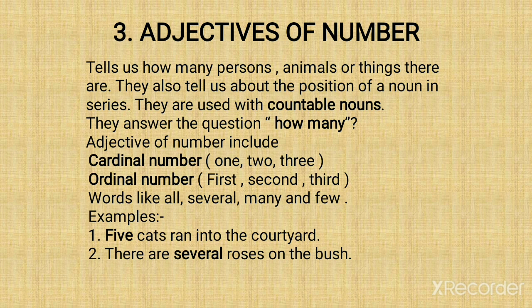Tells us how many persons, animals or things there are. They also tell us about the position of a noun in series. They are used with countable nouns. They answer the question how many. Now with a how many if I ask, then it is number. Adjectives of number include cardinal numbers, 1, 2, 3, ordinal numbers first, second, third, and words like all, several, many and few.